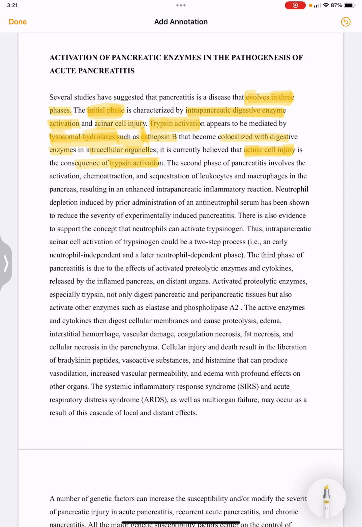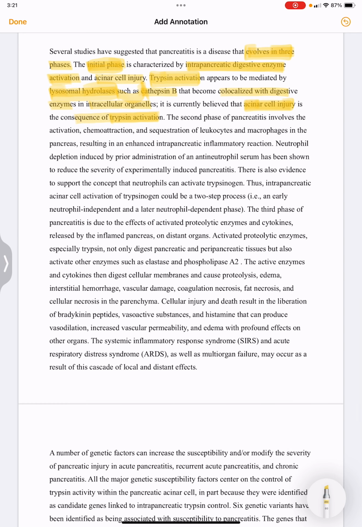The first phase is enzyme activation. The second phase of pancreatitis involves the activation, chemoattraction and sequestration of leukocytes and macrophages in the pancreas. This results in an enhanced intrapancreatic inflammatory reaction.